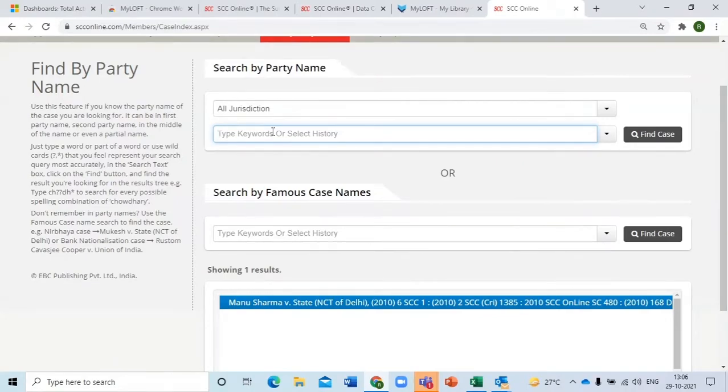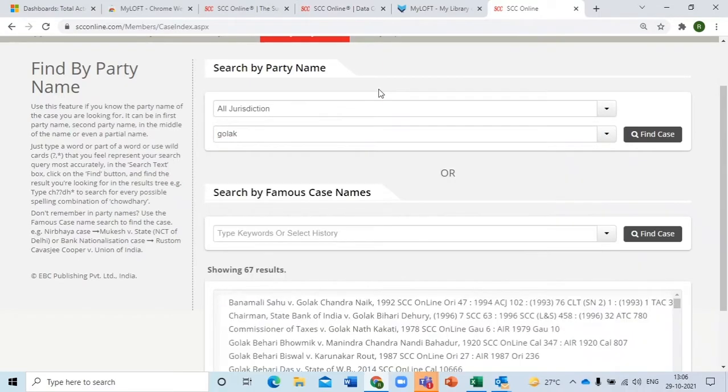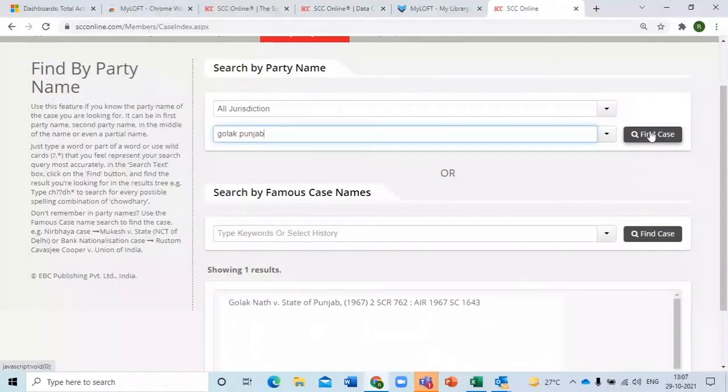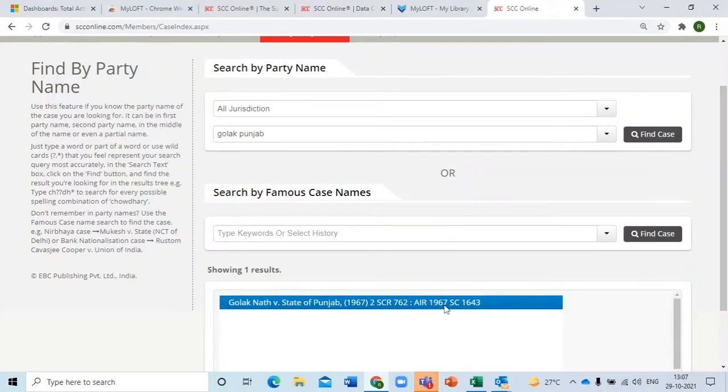Now comes the second part. What is the party name? Now we're here. Mr. Anna, just write the party name, just write Golak, and start search. So there are 67 odd results for the word Golak, because Golak is very common. I remember the full party name is Golak versus State of Punjab. So just write Punjab next to that and start search again. The results have come down from 67 to only 1 because this is a unique combination.